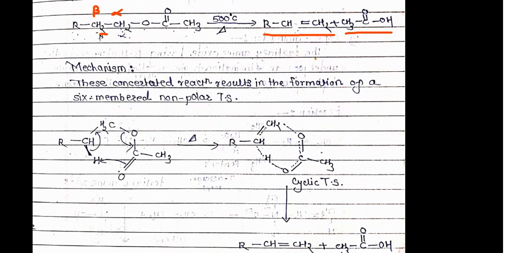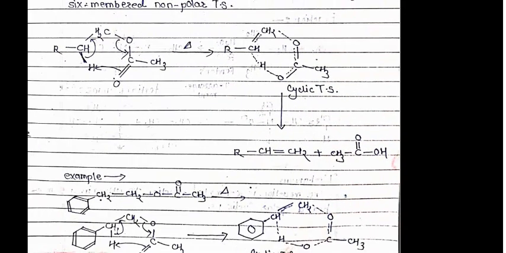The carbon-oxygen double bond attacks the hydrogen atom. Then the bond between carbon and hydrogen shifts, and the bond between carbon and oxygen breaks, and the alkene and the carboxylic acid are formed.